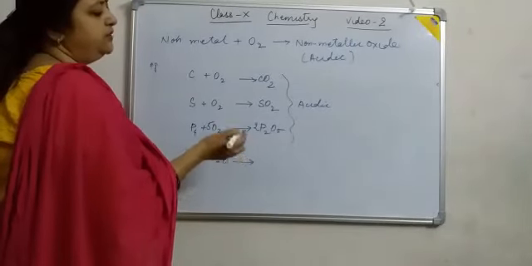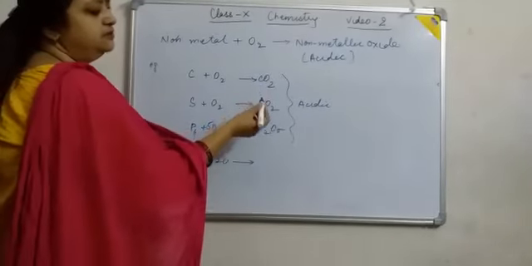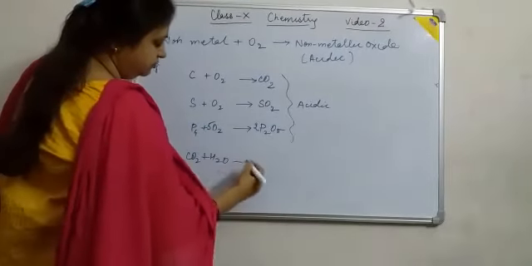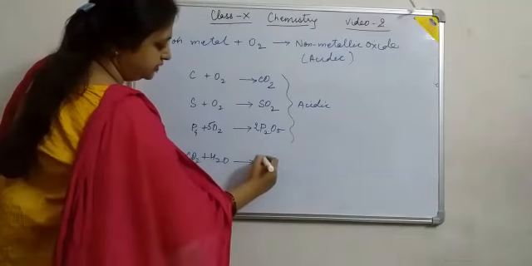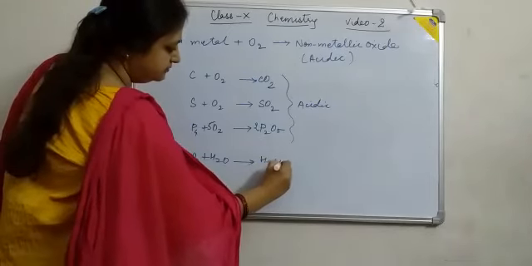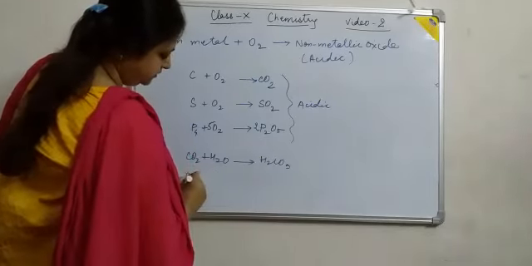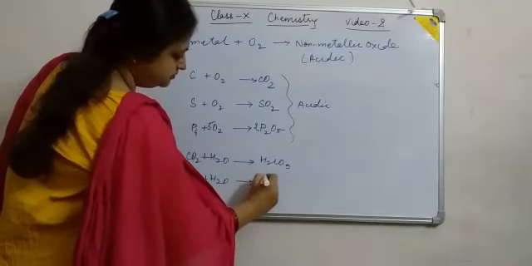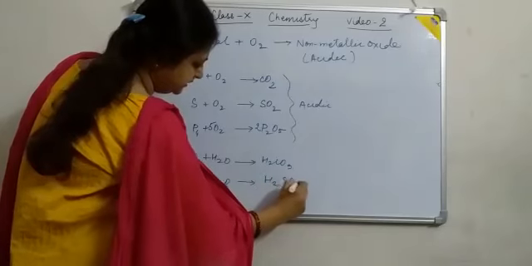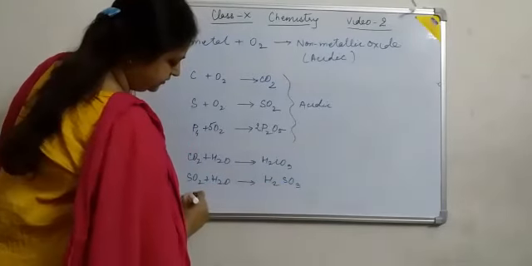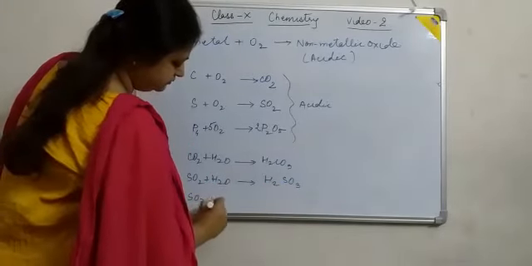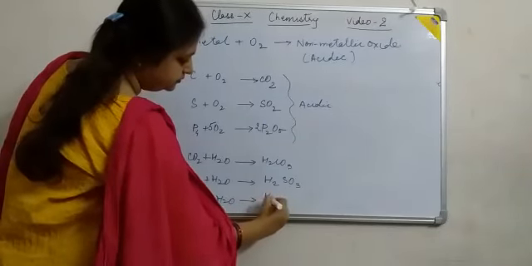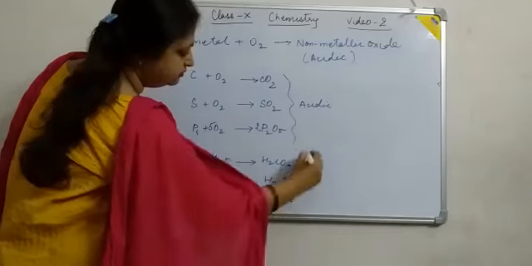Take a litmus paper, moisten it, and then put it on these gases. When carbon dioxide reacts with water, it forms carbonic acid. When SO2 reacts with water, H2SO3, sulfurous acid, is formed, and when SO3 reacts with water, sulfuric acid is formed.